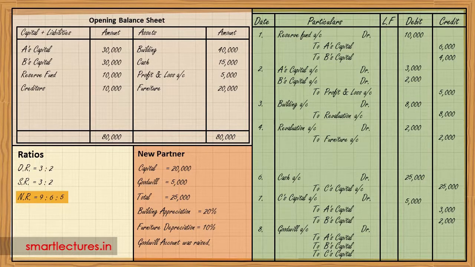So the amounts will be 20,000, 9,000, 6,000 and 5,000. So be careful whenever we are asked to create or to raise goodwill account. We have to pass the journal entry goodwill account debit to A's capital, to B's capital, to C's capital.